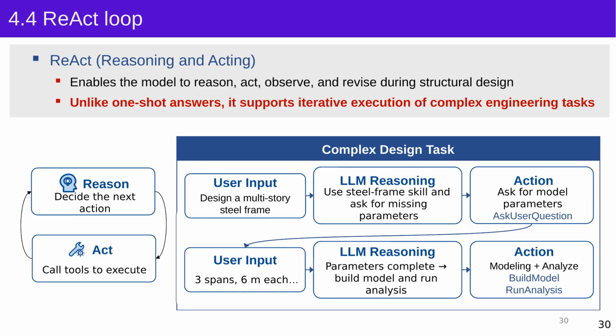At every stage of the design, the AI checks whether the input is complete. If important information is missing, it communicates with the user and asks for clarification, so that it can fully understand what the user wants before moving to the next step. It then observes the result of each action and decides whether it should continue, revise the model, or ask another question.